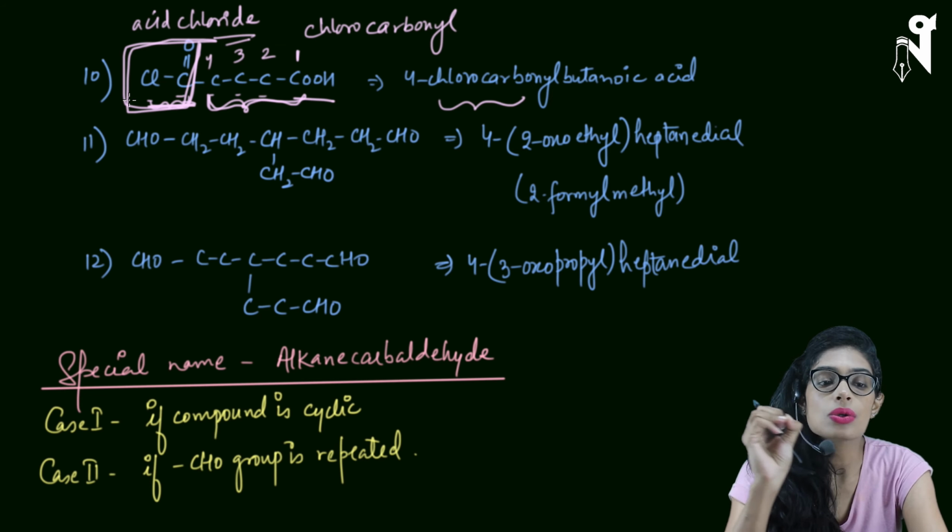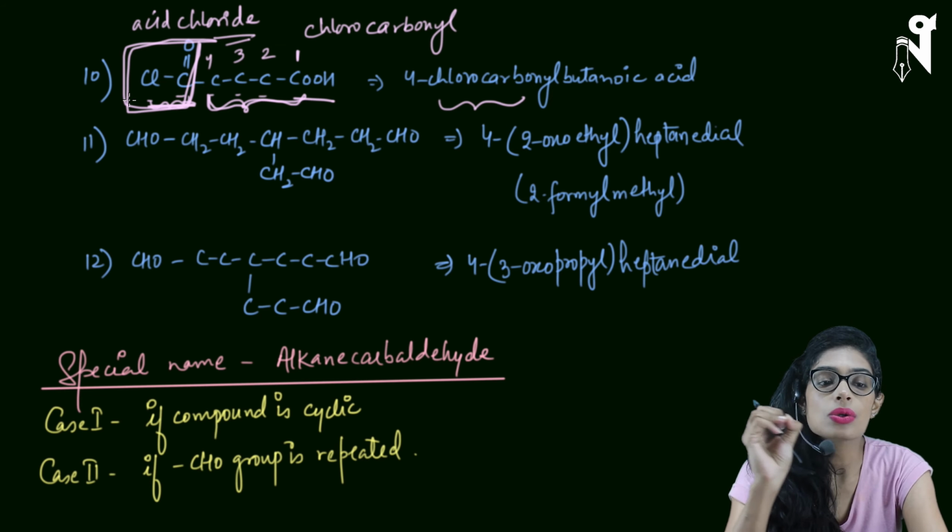So it has 4 carbons, 1, 2, 3, 4. On the fourth carbon, the COCl group is attached, and we are not including the carbon of COCl in the principal carbon chain, and the name is chlorocarbonyl. So this is one more example just to show you that we have cases where the functional group is made up of carbon, but we are not including its carbon in the principal carbon chain because it is acting as a prefix, or it is acting as a low priority group. Okay.